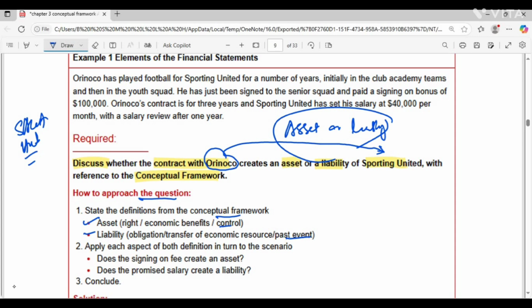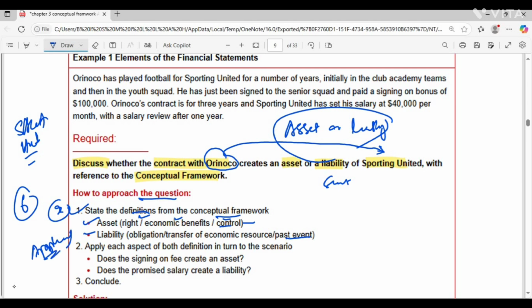When there's a question whether the contract creates an asset or liability, you first have to write the definition of the asset. The asset has some elements: right, economic benefit, control. You have to fully grip these. If you don't have grip, and you just write the definition and say the right means this and economic benefit means this, then in a six-mark question you will get maybe 2 marks. But if you have understood, then application will be easy for you when you apply the concept, right?